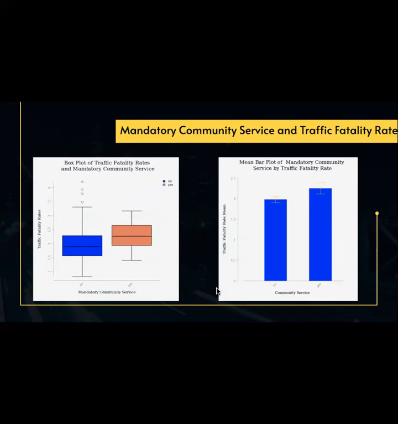On the right, you can see a side-by-side mean bar plot of mandatory community service and traffic fatality rate. You can visualize that there is a higher traffic fatality rate for yes rather than no. And you can see that there's most likely a significant difference between yes and no community service because you cannot draw a line between these error bars again. This will be further assessed using a t-test.